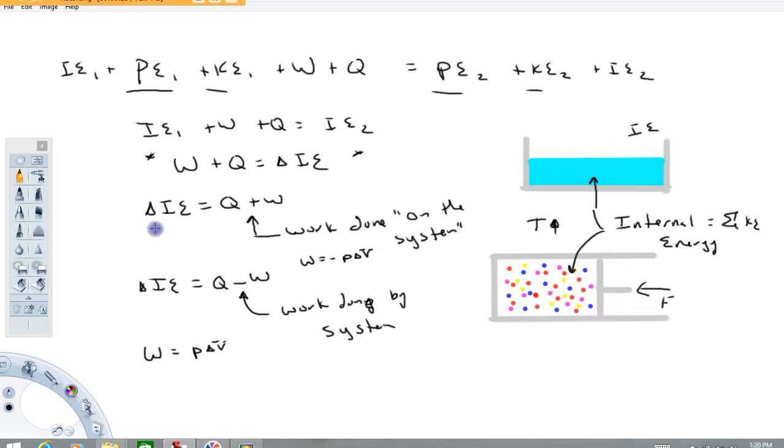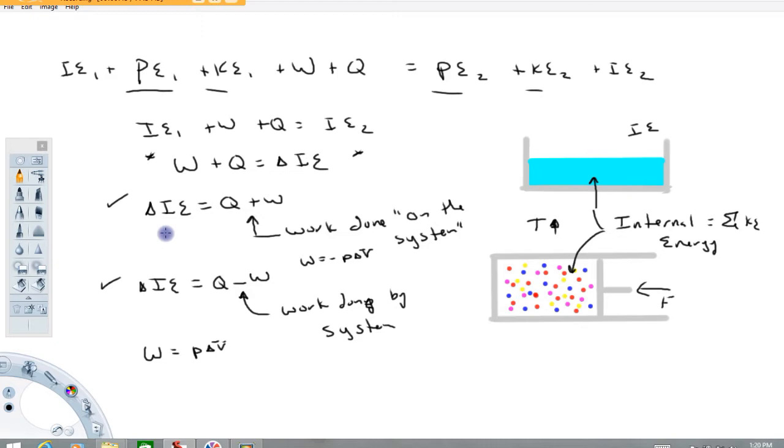So it doesn't really matter what version of the first law of thermodynamics you use. You just have to be consistent with how you calculate your work term. Just remember this: when a gas is expanding, the work term for that expansion should drop the internal energy. That should give you a negative change in internal energy. And when the gas is being compressed, the work term should have a result of increasing your internal energy.